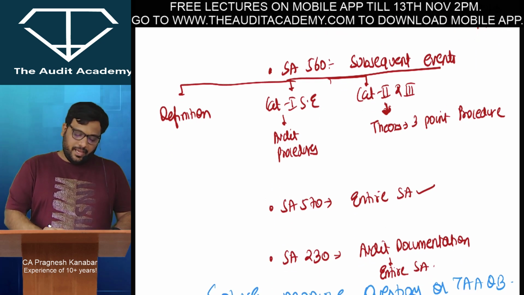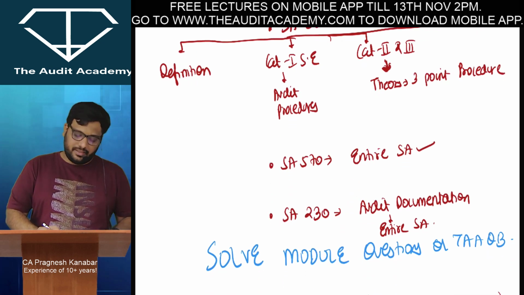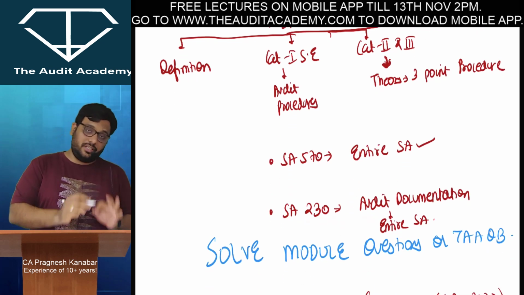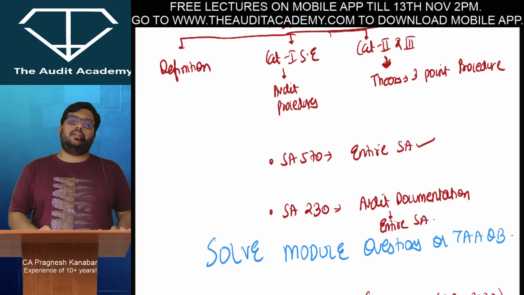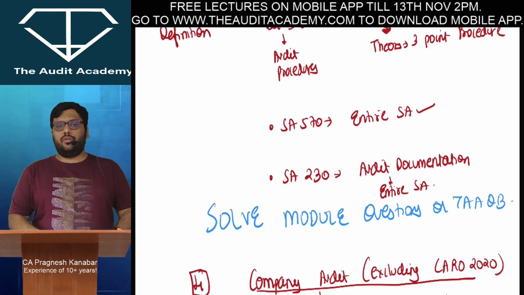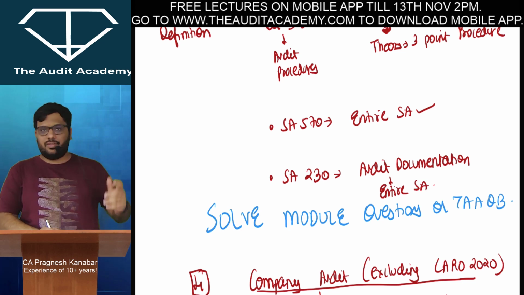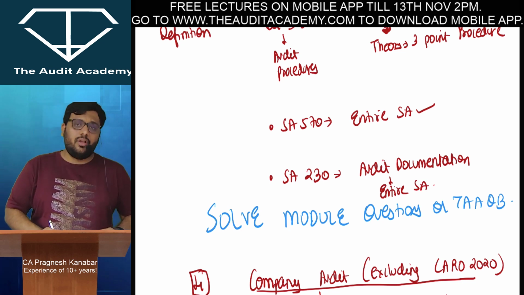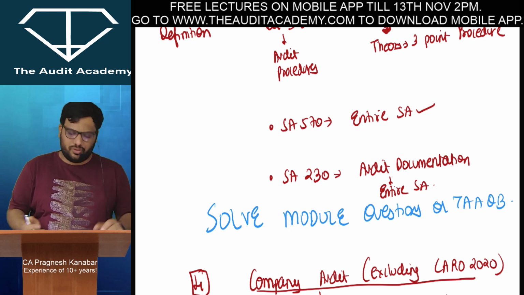All right. SA 570 going concern is a very sensitive SA, so you have to cover the entire SA. SA 230 audit documentation is a favorite at Inter CA level. I repeat, it is their utmost favorite at Inter CA level, especially for correct, incorrect and MCQs. So obviously you are going to cover the entire SA in 15-20 minutes. I've also done a revision, which is also there on my revision marathon. It is from some 6-8 months ago, but these concepts don't change, so it is fine. You can watch those lectures.